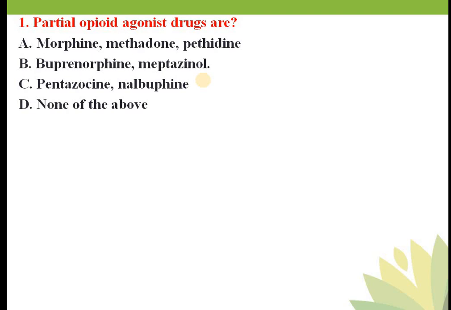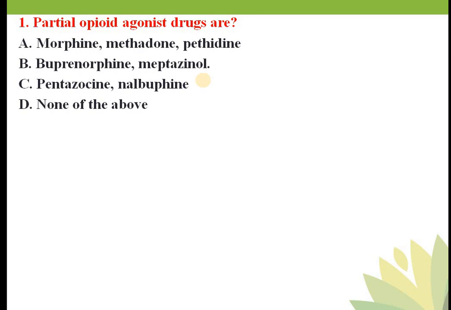Third question: the diacetyl derivative of morphine is known as heroin. Diacetyl morphine is nothing but heroin. Morphine and codeine are naturally occurring. Heroin is semi-synthetic. Pethidine, fentanyl, methadone and loperamide are there. Then opioid antagonists like naloxone and naltrexone, and mixed agonist-antagonist like pentazocine.